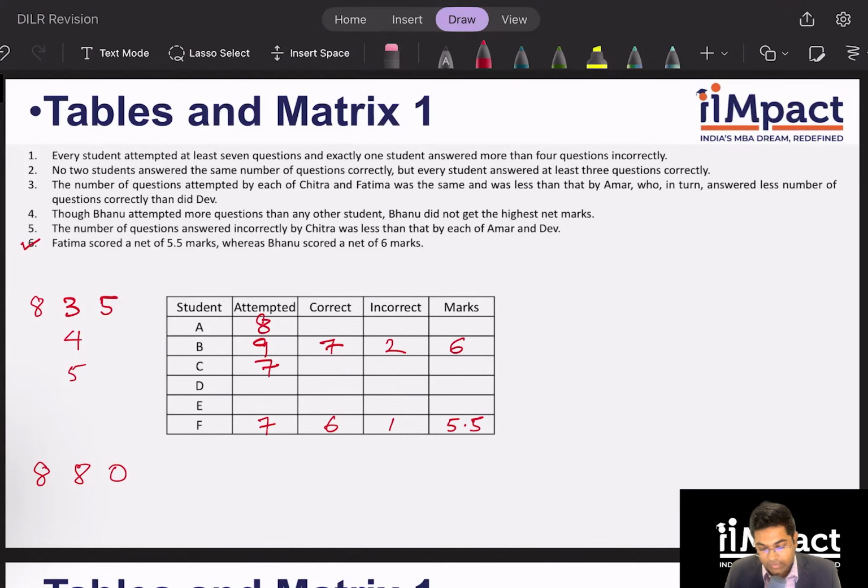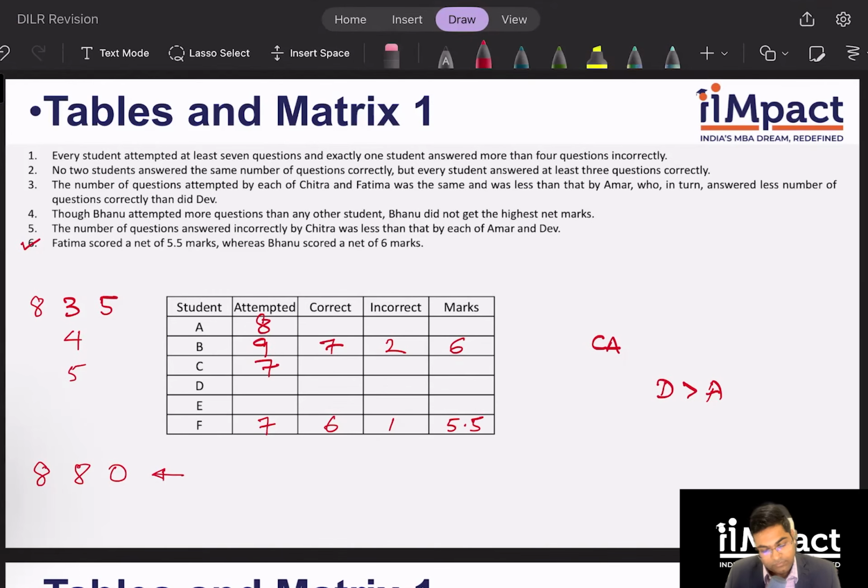Amar, who in turn answered less number of questions correctly than Dev. So in terms of correct answer, Dev is greater than Amar. Okay. What does clue number 4 tell me? Bhanu attempted more questions than any student. We've already taken that part. Bhanu did not get the highest marks. Clearly, there is somebody who has gotten an 8 out of 8. So they have gotten 8 marks.